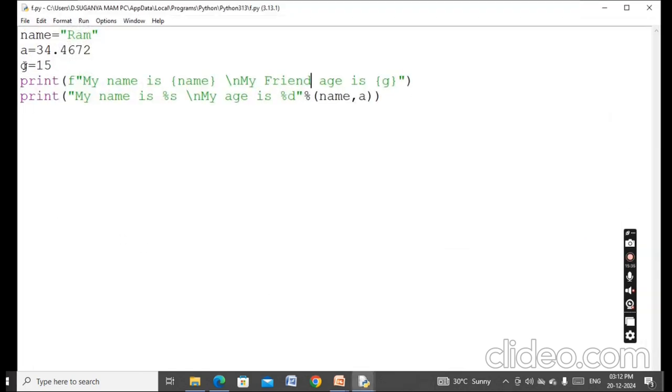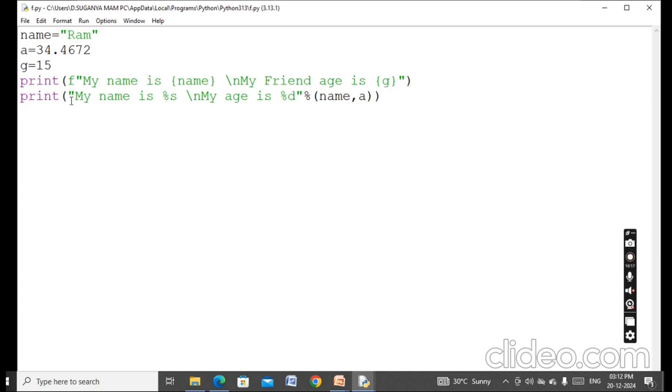So here, for example, name is equal to Ram, A is equal to 34.4672, and G is equal to 15. Here I am just providing F. Within the double quotation I pass my name is, and in the curly braces I pass the value name, which stores the value Ram. Then backslash n, and then my friend age is, and within the curly braces I give G. If we pass it like this, I will get the output my name is Ram, and on the next line my friend age is 15.